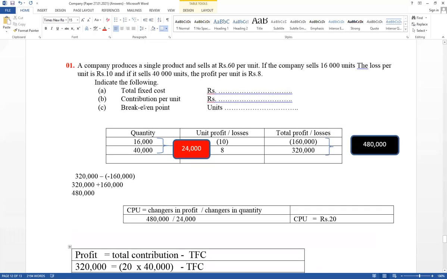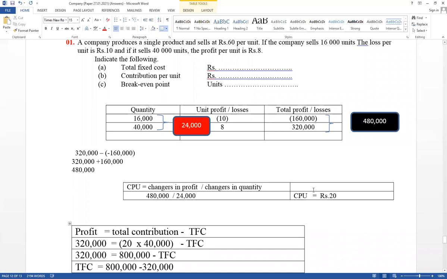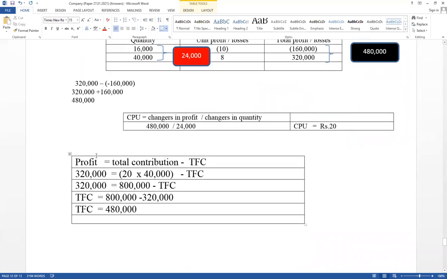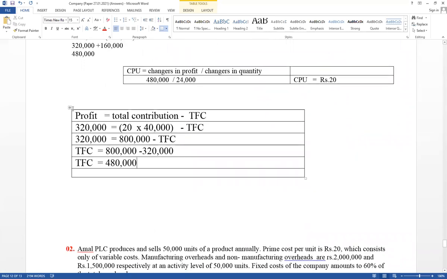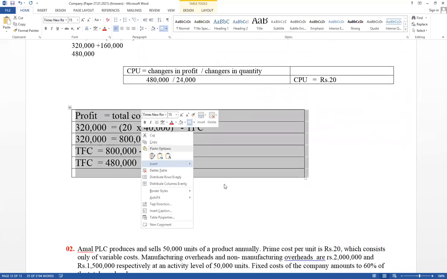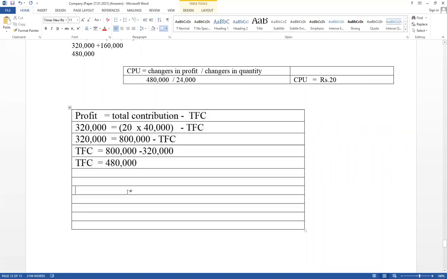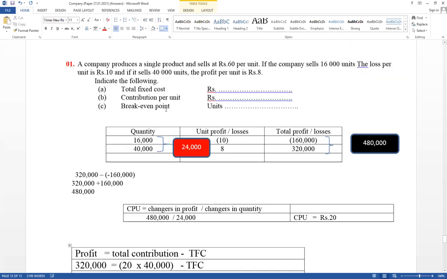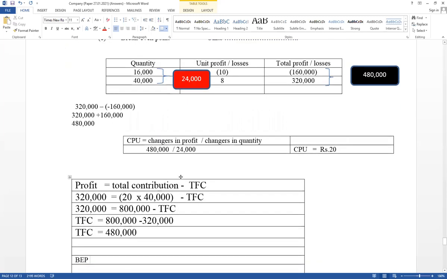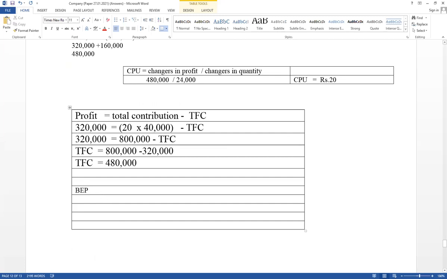Then the last requirement they ask is the break even point quantity. Total fixed cost we know, and contribution per unit we also know. Then write the equation. Break even point quantity equals total fixed cost divided by contribution per unit. They ask for the BEP quantity in units.